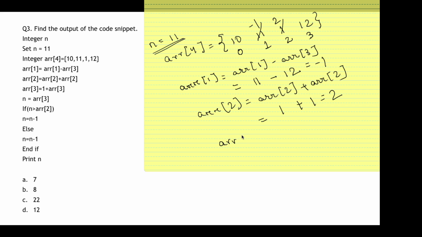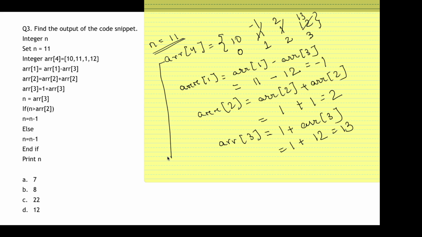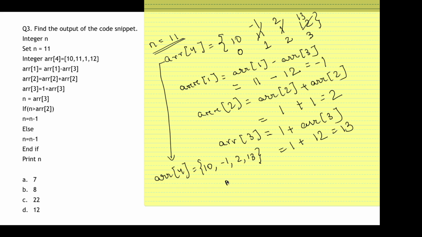Then it says ARR of 3 is equal to 1 plus ARR of 3. Now 1 plus ARR of 3 is 12, so the value will change to 13. So this value becomes 13. So this is my new array. So what is my new array? My new array ARR of 4 is something like this: 10, minus 1, 2, 13. Okay. Now it says that n is equal to ARR of 3. Okay, so n's value was initially 11, it got changed to 13.